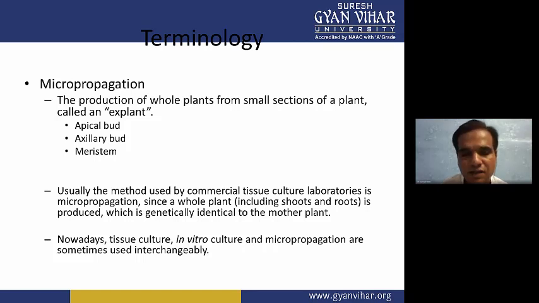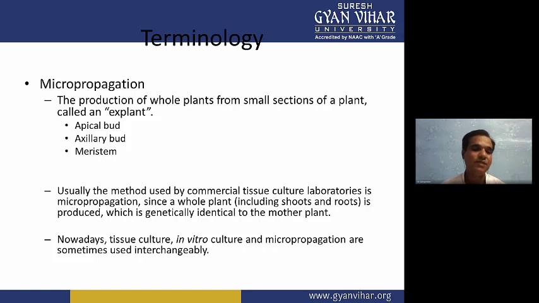Now our question is why we have to choose the meristematic cells. Meristematic cells we are choosing because they don't have any type of infection. No virus infection is there, or bacterial or fungal infection, because their growth is so fast that the cells are growing very fast, and they don't have any viral infection, and microbial infection will not be there.